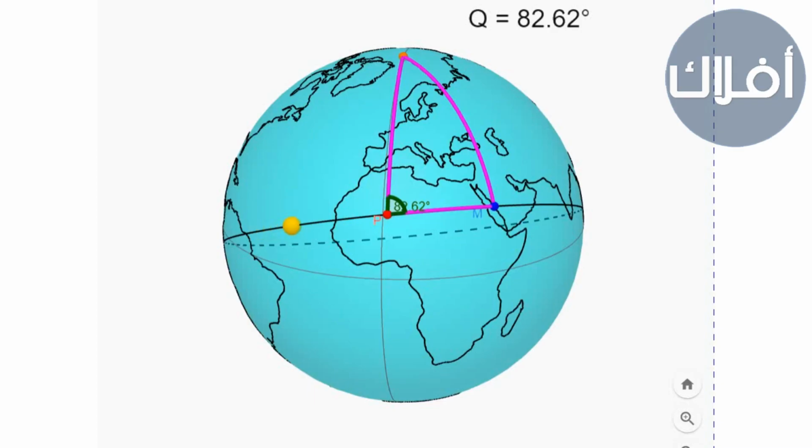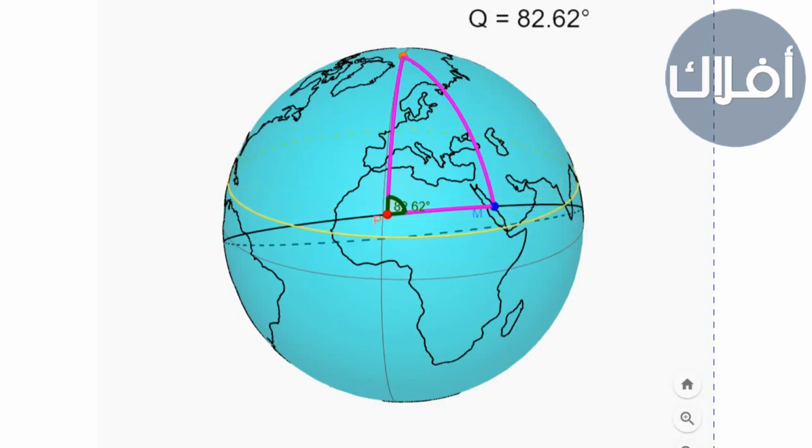In fact, anytime the sun is perpendicular to any point on this great circle, it's either the direction of Qibla or opposite to it. But how do we know when the sun is perpendicular to this great circle? In previous episodes, we calculated the sun declination, and from it we can know the orbit on which the sun is perpendicular on any day of the year. And the yellow circle here represents the points the sun is perpendicular to in a specific day. And sun declination changes from north to south during the year.